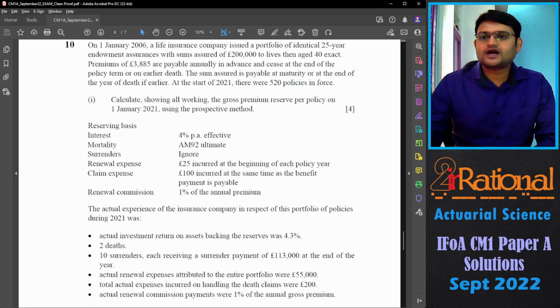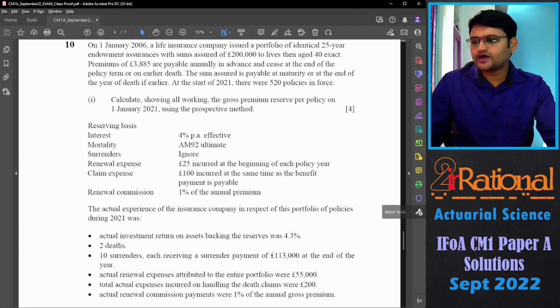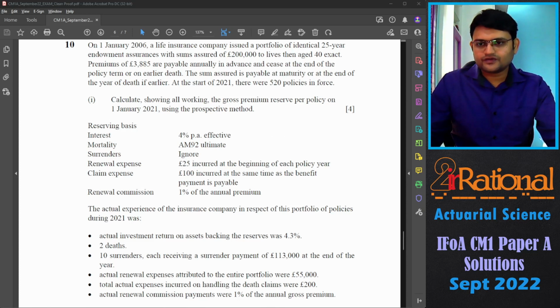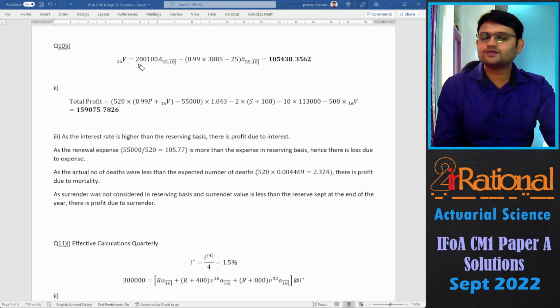So the policy started on 1st January 2006, so that is 0, and we are calculating reserve at 1st January 2021. So if I subtract, I get 15 years. So we are talking about 15V. So for reserving basis, we have interest rate as 4%, AM92 ultimate. We are to ignore surrender. We have renewal expense, claim expense. We have renewal commission. So the reserves will be very straightforward.